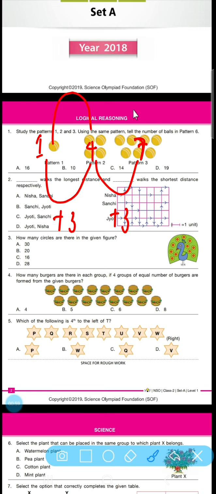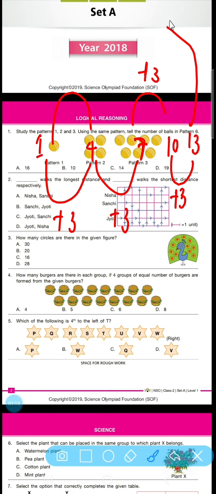Then in pattern 4 there is also +3, which gives us 10. Then in pattern 5 there is a +3, which is 13. And then in pattern 6 there is 16, like +3. So pattern 6 has 16 balls in it.